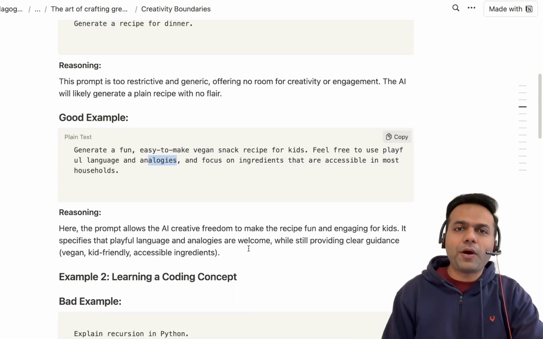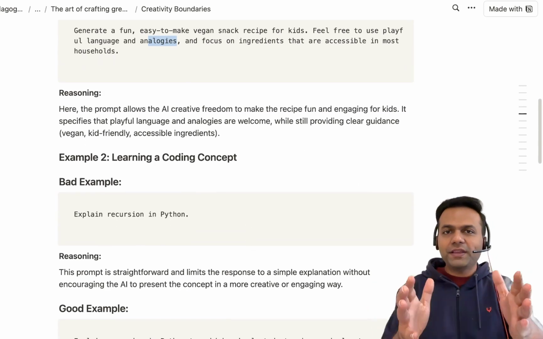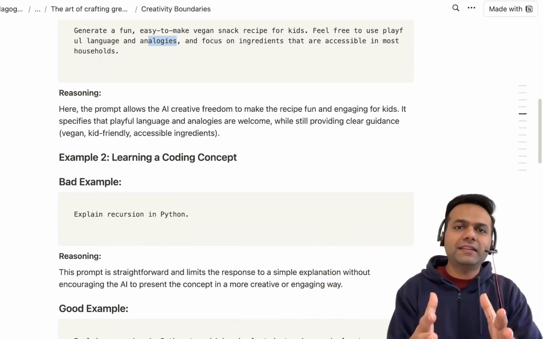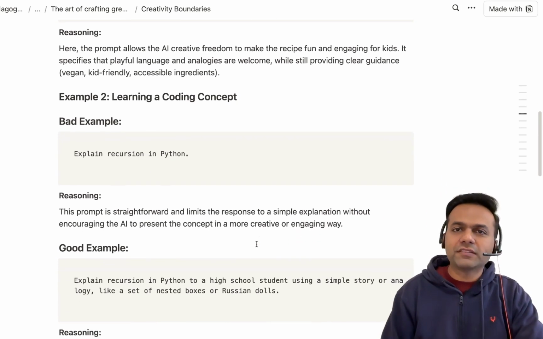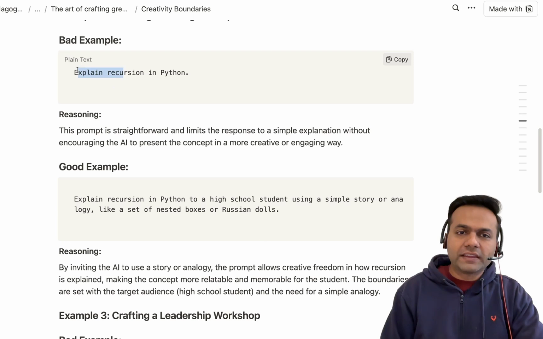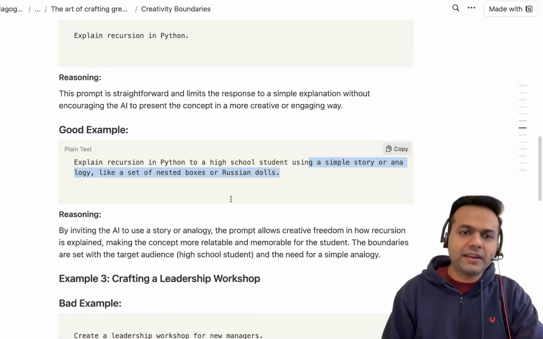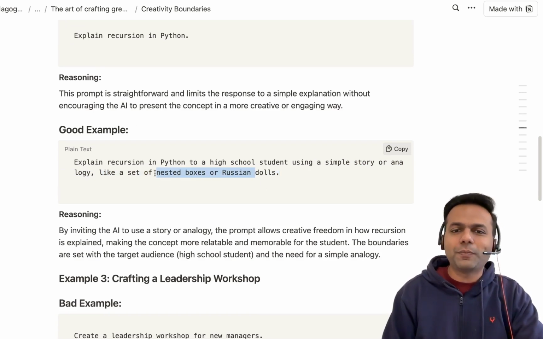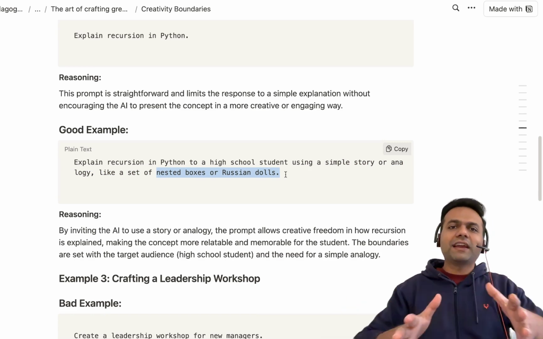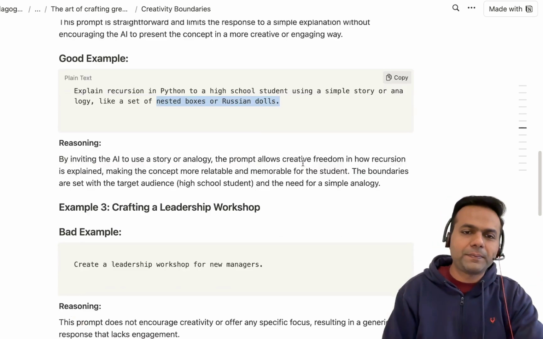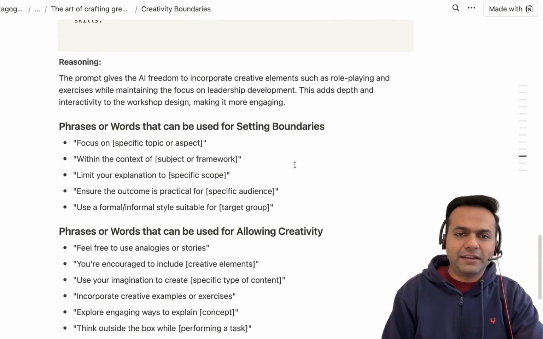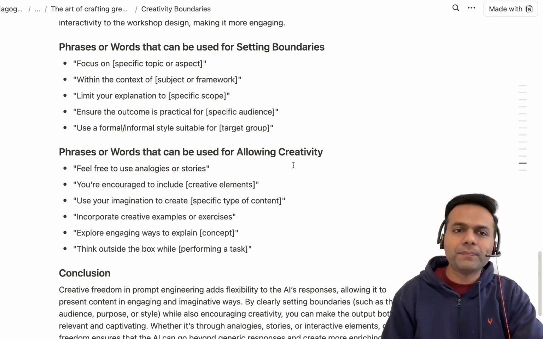So again, with your prompt, you can give as much freedom or you can constrain the creativity aspect as per your needs. So: explain recursion in Python using story or analogy. And here again, you can constrain that creativity: use something like nested boxes or Russian dolls. So you're giving it freedom, and at the same time, examples to set boundaries. And these are the words that you use to set boundaries usually.